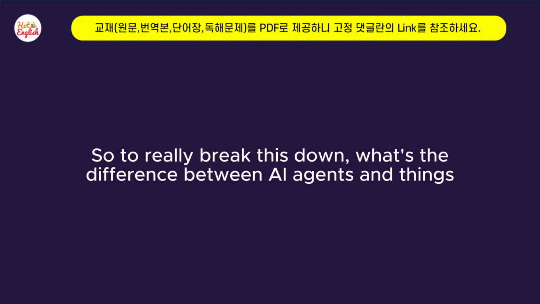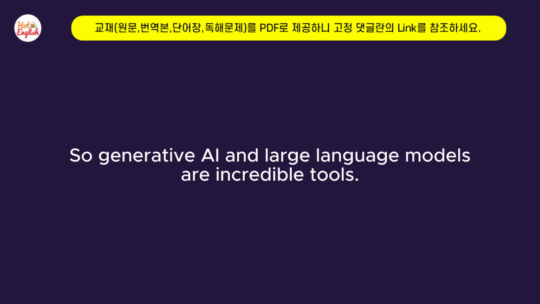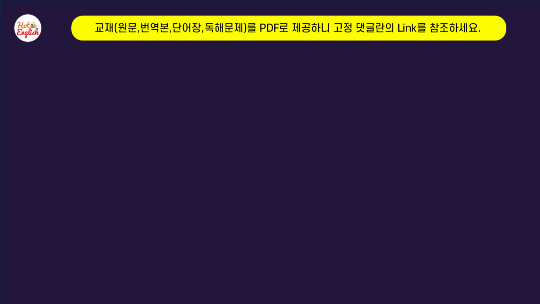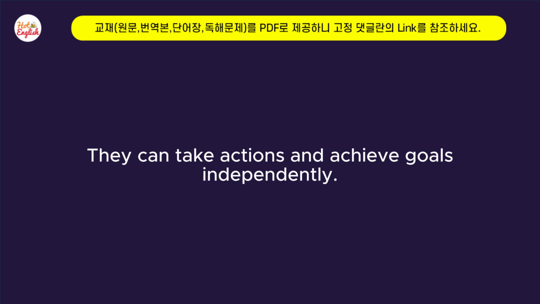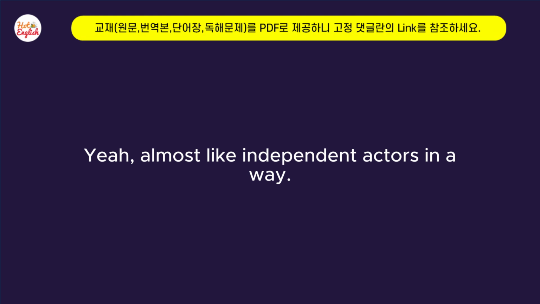So to really break this down, what's the difference between AI agents and things that we've heard of, like large language models and generative AI? Generative AI and large language models are incredible tools, but AI agents are actually going a step further. They can take actions and achieve goals independently. So it's like they're really acting on their own. Yeah, almost like independent actors in a way.